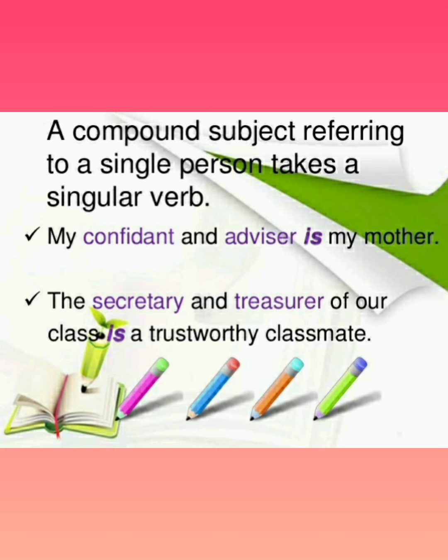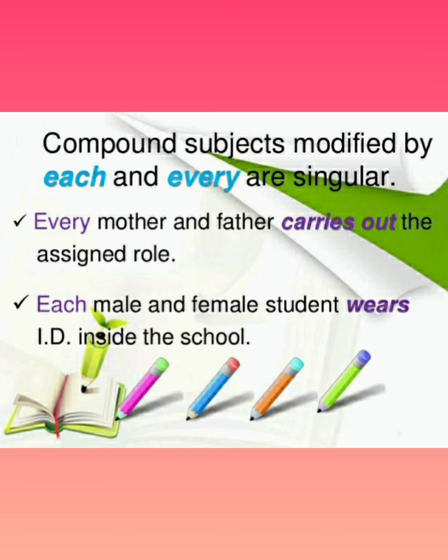That means my confidant and advisor, these two refer to one person, and she is my mother. The secretary and treasurer of our class is a trustworthy classmate. So the secretary and the treasurer are the same person. That's why is. But whenever you see that compound subjects are modified by each and every, they are also singular.